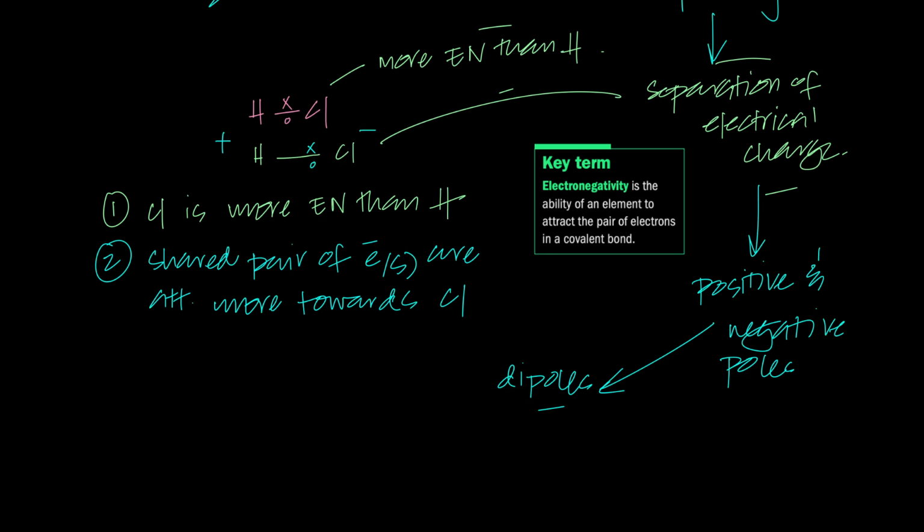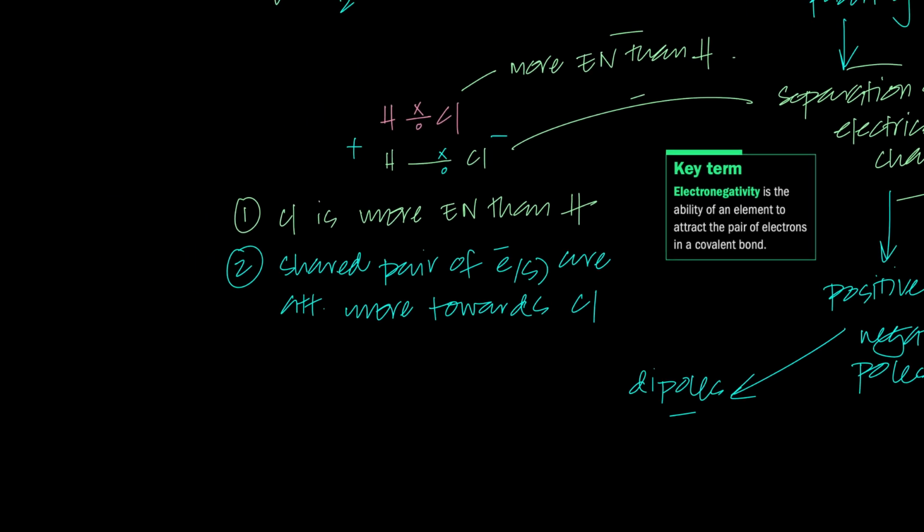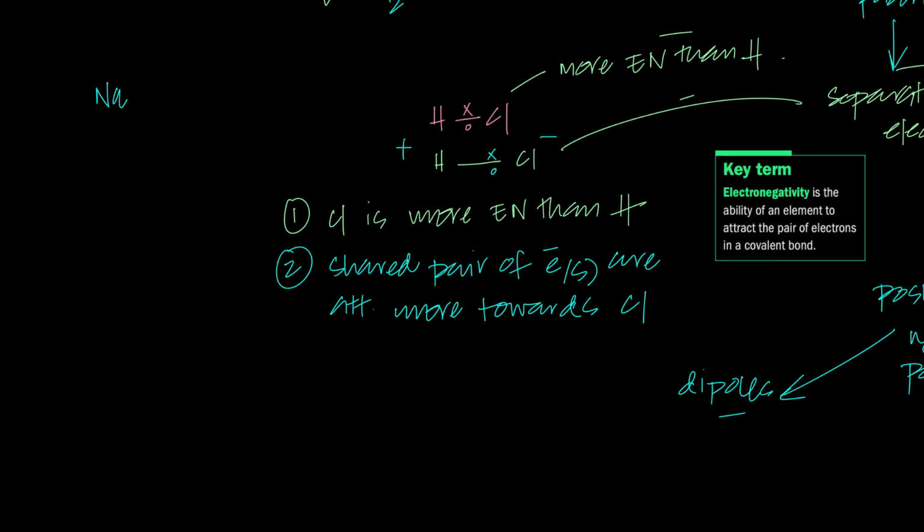But remember, when we used to make ionic compounds, sodium was losing an electron and chlorine was gaining an electron. There we wrote the signs +1 and -1. That was a huge charge. +1 and -1 is a very large charge. This charge right here is not that large. So scientists were not able to represent this with a plus sign and a minus sign, because these charges are very tiny.